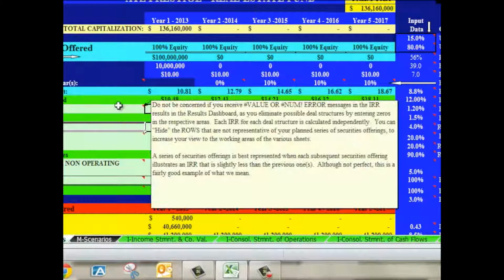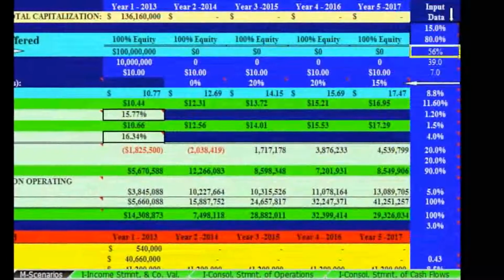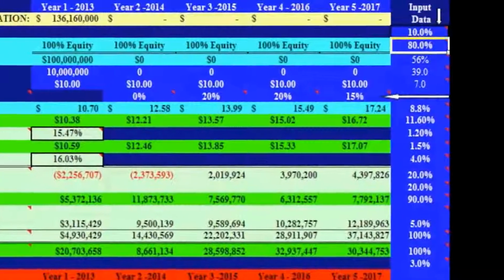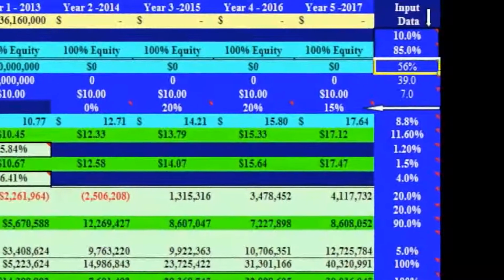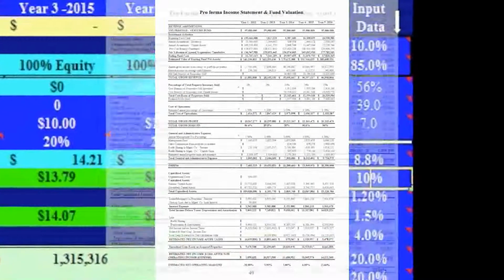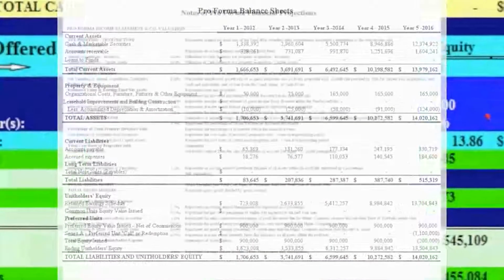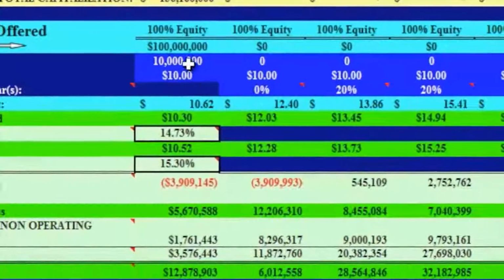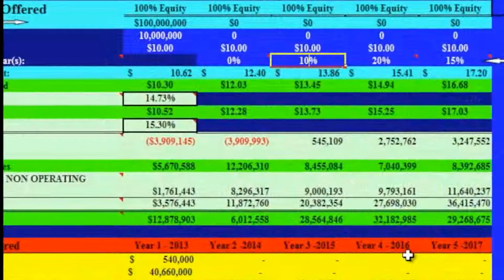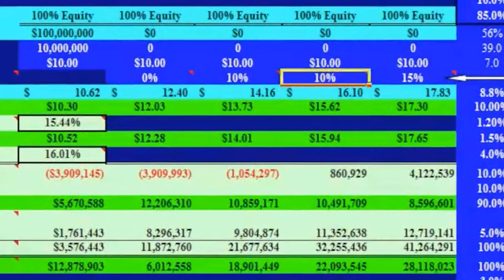You can make a myriad of changes to the deal structure within the royal blue cells with white numbers only. This is where you stylize your fund's operations. The changes you make on just a few pages cascades into all of the GAAP-compliant pro forma financial projection statements for both the management company and the fund simultaneously. You can easily change the size of the fund. You can spread out the capital raise over the years. You can decide to create turnover of assets by changing the average percentage of portfolio turnover.